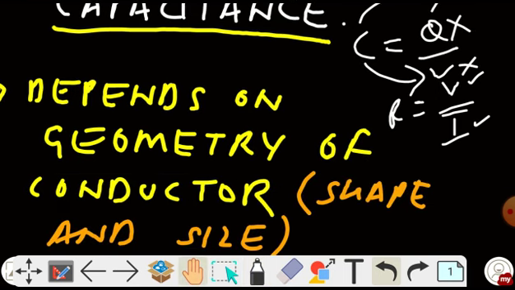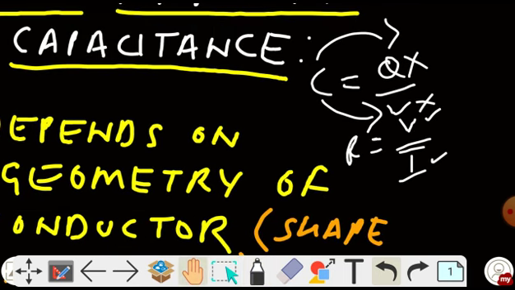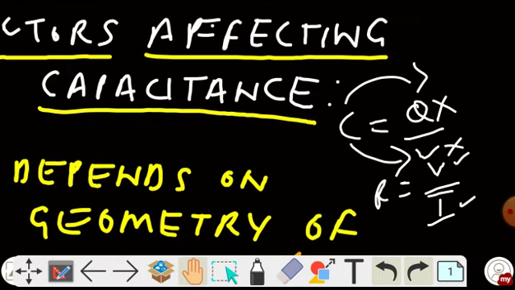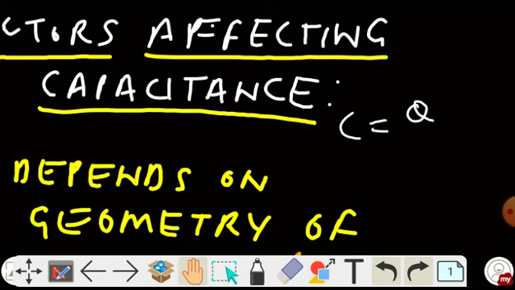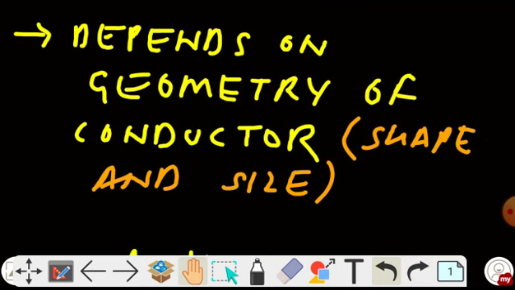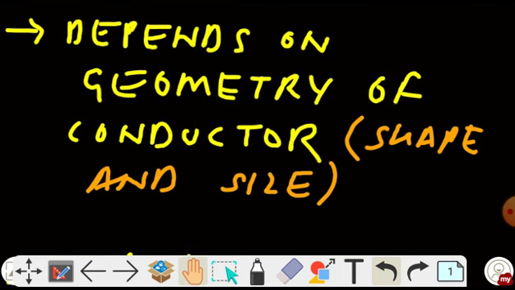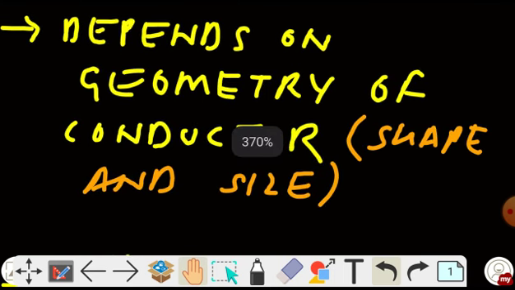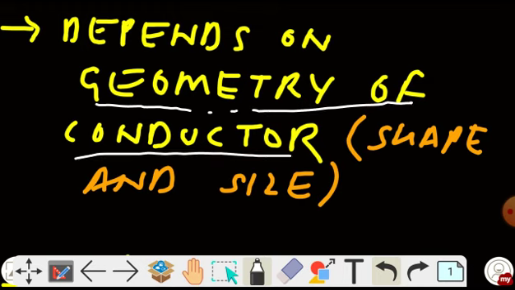So it will help you remember that C and R have the same correlation. You should remember that capacitance depends neither on the charge on the capacitor nor on the voltage. It depends on the geometry of the conductor or capacitor, that is, on its shape and size.